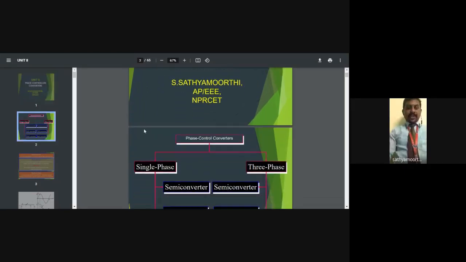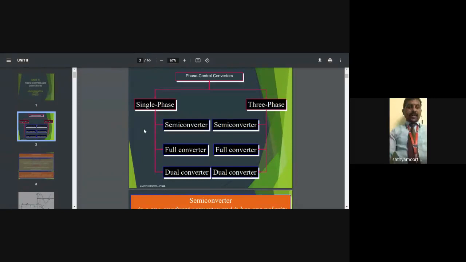Now first we have to consider what is meant by phase controlled converters. Controlled means conversion from one kind of supply to another kind of supply. In this unit we discuss the basic devices used for conversion: AC to DC conversion, DC to DC conversion, DC to AC conversion, then AC to AC conversion.